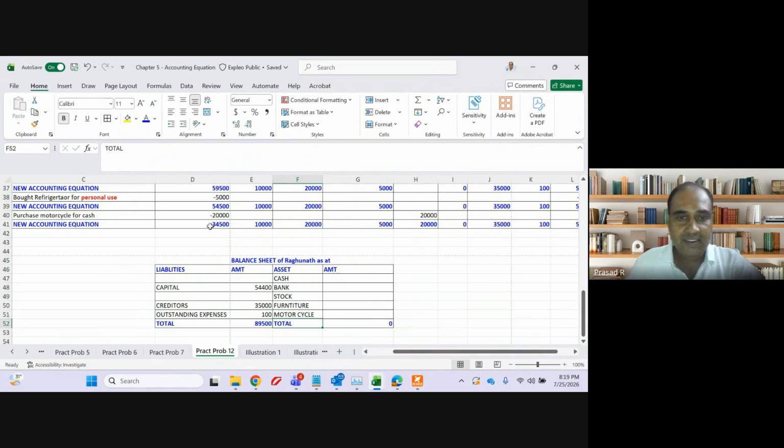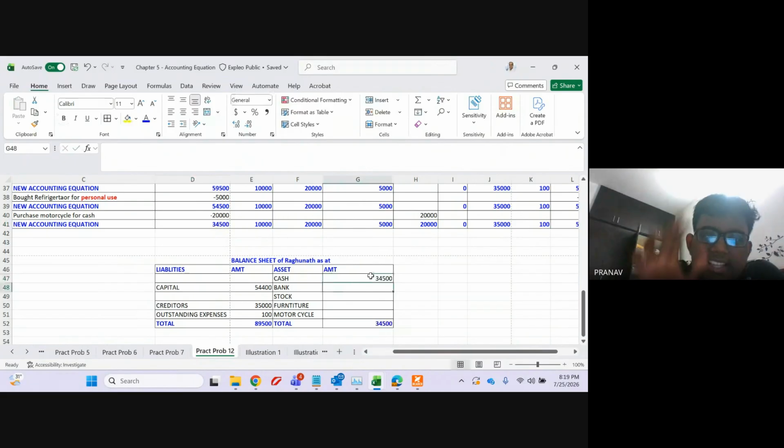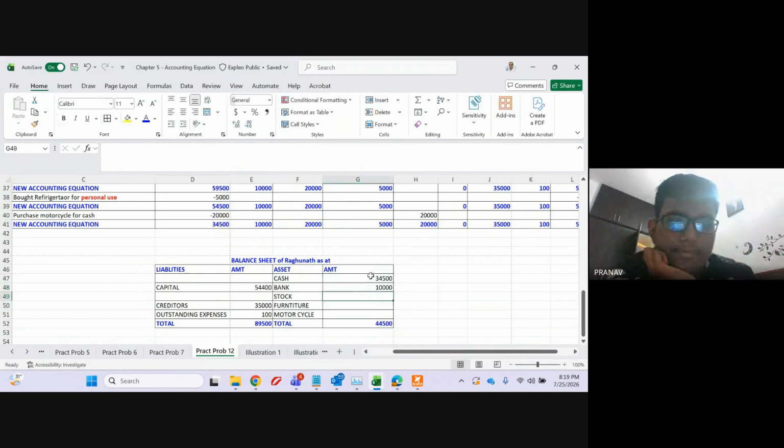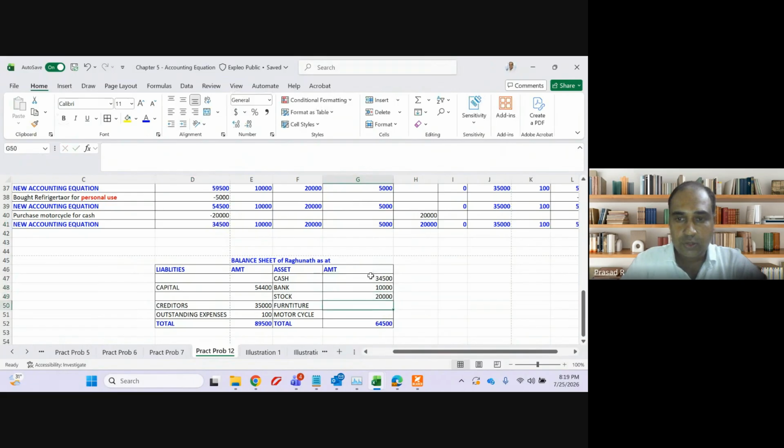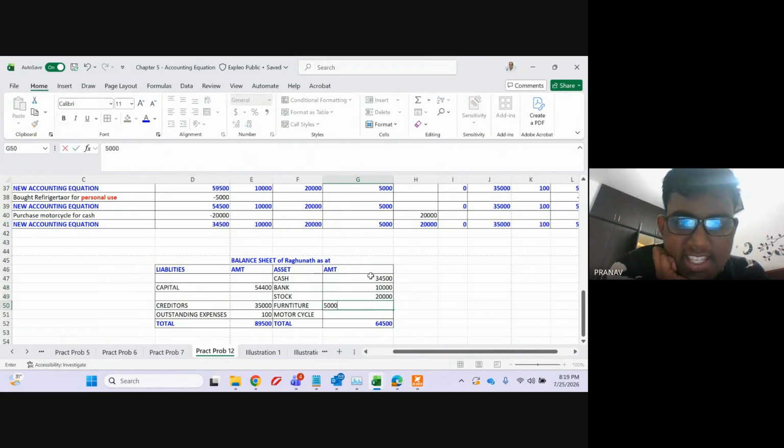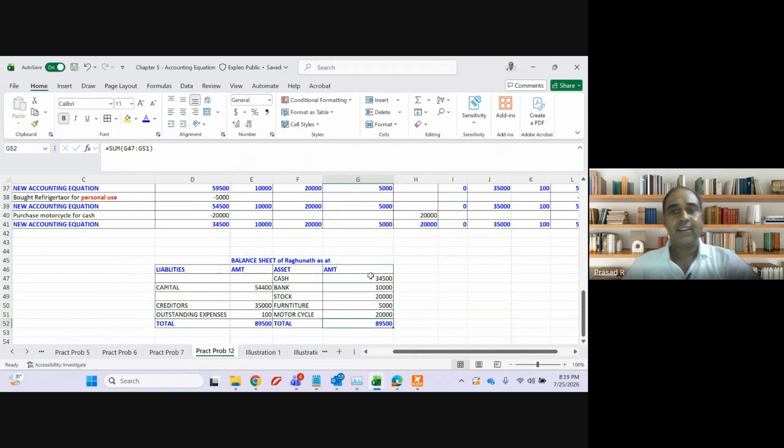Cash is 34,500. Bank is 10,000. Stock is 20,000. Furniture is 5,000. And motorcycle is 20,000. The total is 89,500. So my balance sheet is ready.